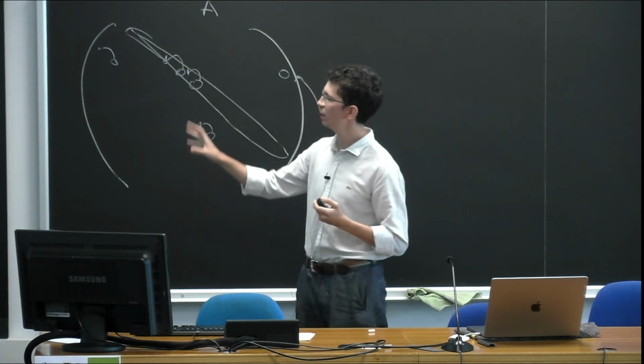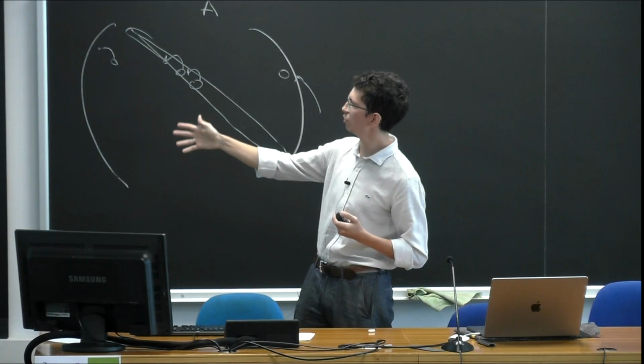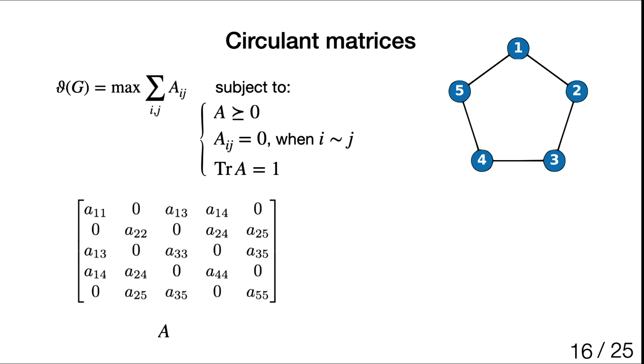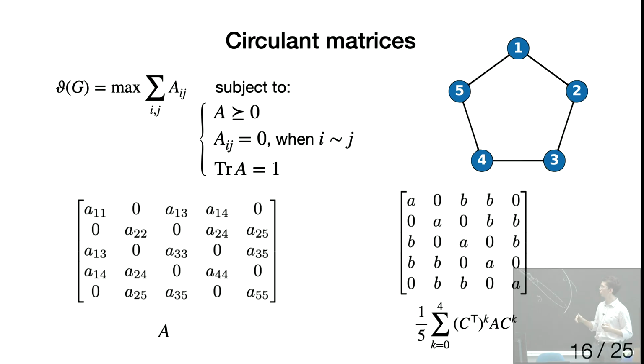So what this means is that if I consider this matrix A, which for example for this graph, for this cycle, there are zeros whenever there is an edge. But now I can do this operation of circulation, and I can repeat this 5 times. And then I average over all the circulations. So then instead of having 10 optimization parameters, I just end up with 2. For example, this A on the right is just the average over all values on the diagonal. Because after this operation, each element will just walk over the whole diagonal, and once I average, I get the same element on all diagonals.